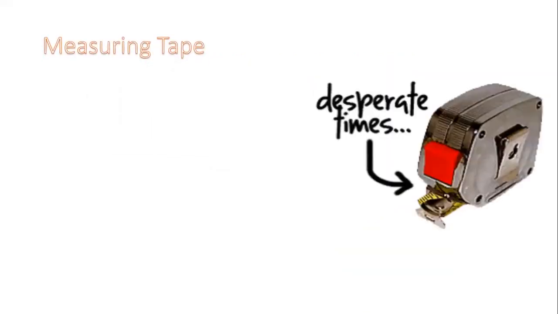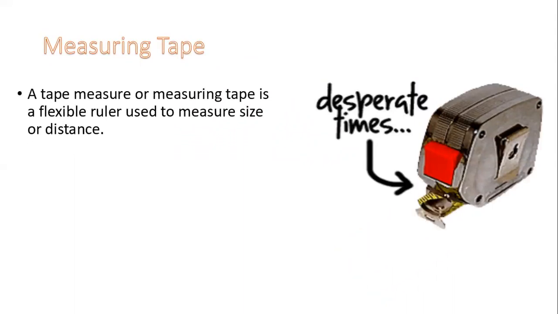The first one is the measuring tape. You can see it in the diagram. A measuring tape is a flexible ruler used to measure size or distance. So it is used for the measurement of length.